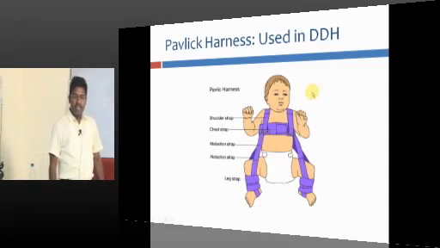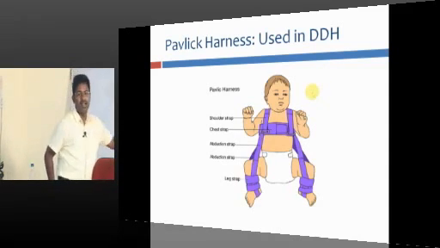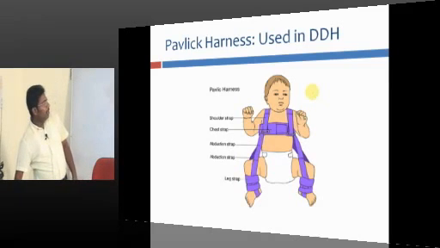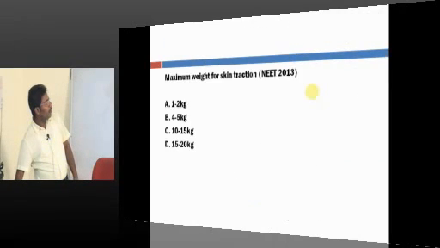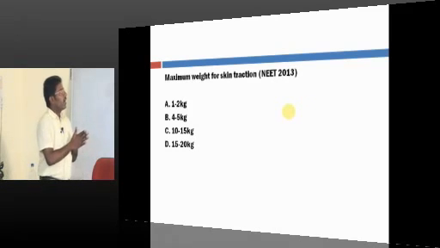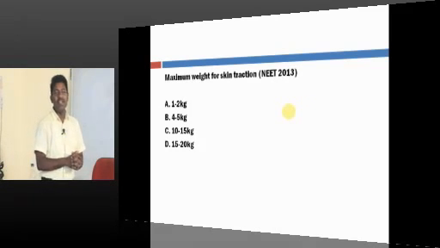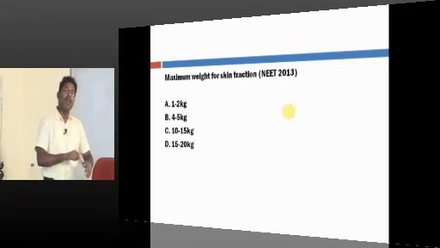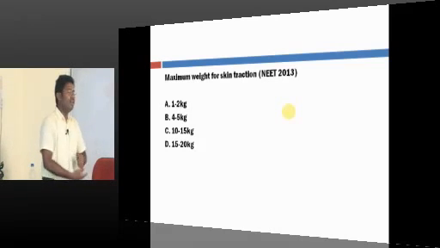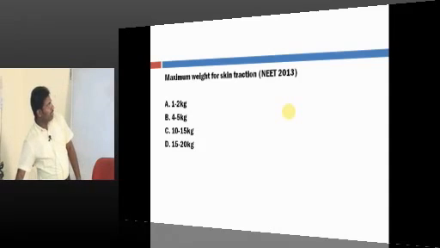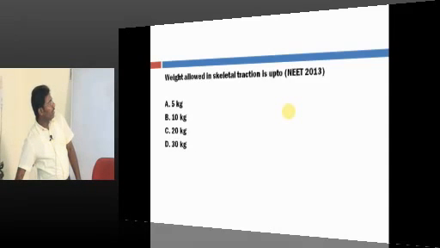These patients you can simply reduce by using Pavlik harness, that we will see tomorrow in pediatrics. Okay, fine. What is your question? Maximum weight that can be applied in skin traction? You cannot apply more weight. If you apply more weight, it gets slipped. So 4 to 5 kg only you can apply.